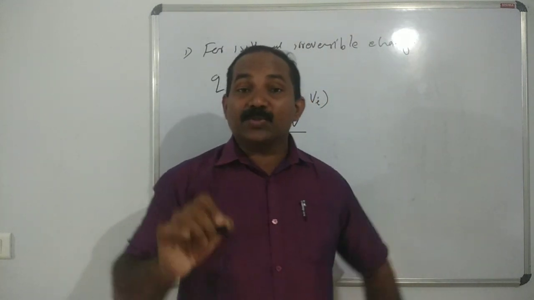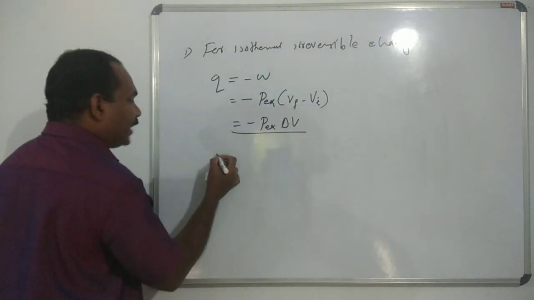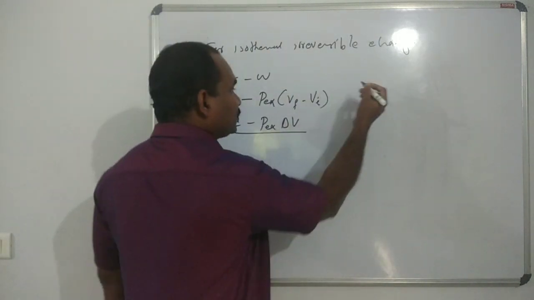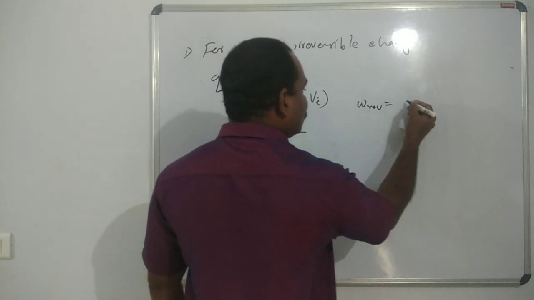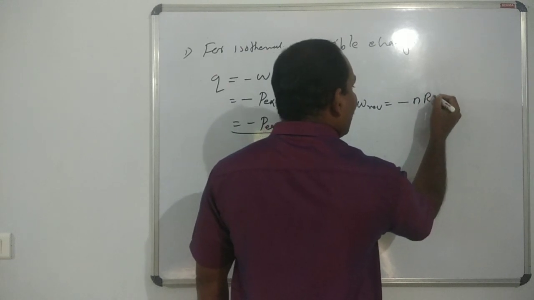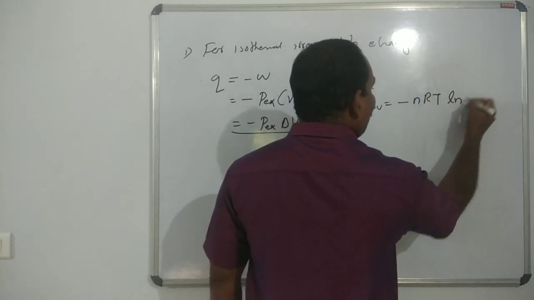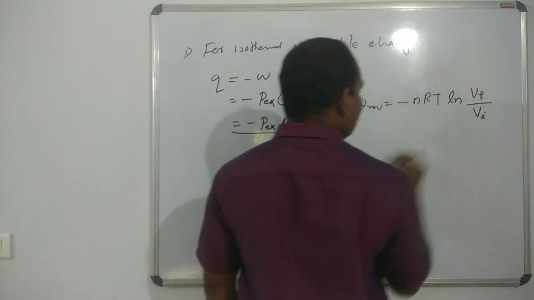Next is isothermal reversible change. For isothermal reversible change, you know the equation: W reversible is equal to minus nRT natural logarithm V final divided by V initial.